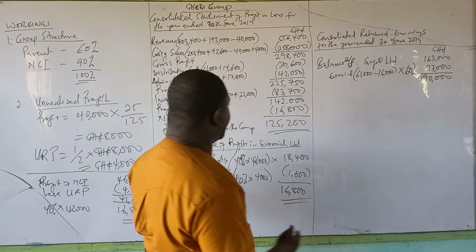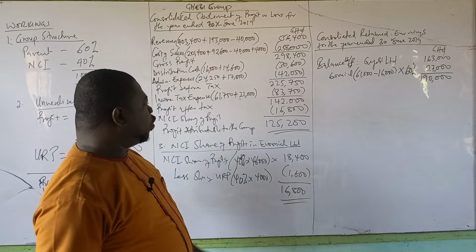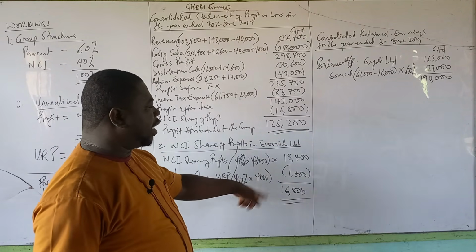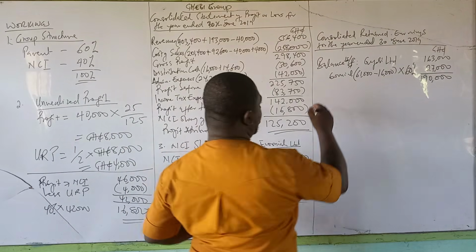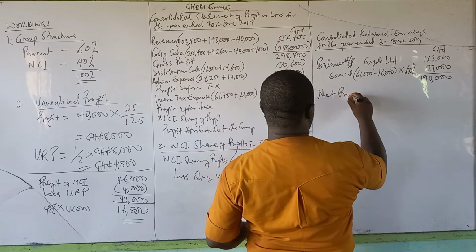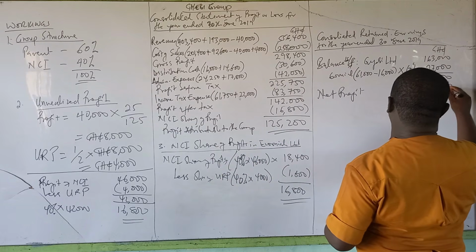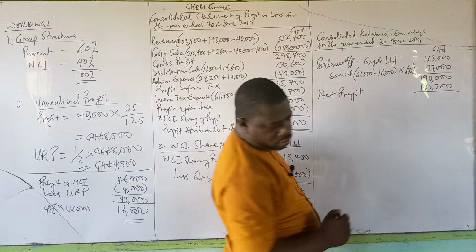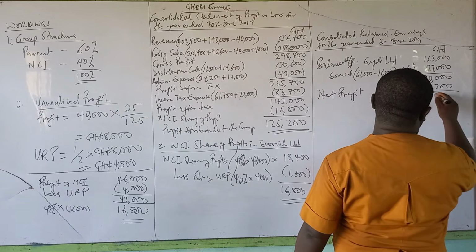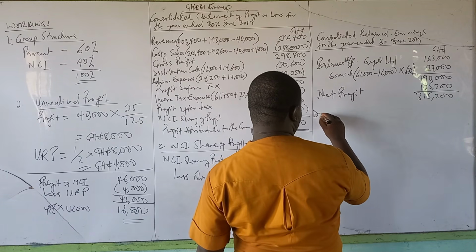And the net profit for the year has been established as 125,200. So if you had your calculation of NCI profit wrong, it means you are going to get the group profit also wrong. So our net profit for the year, we pick it from here, 125,200. So we add that, and that is going to give us 315,200. And then we can see less dividends.